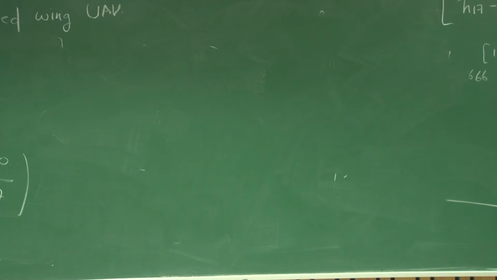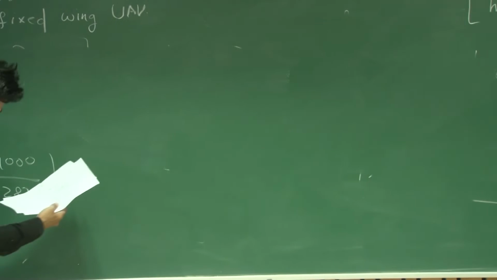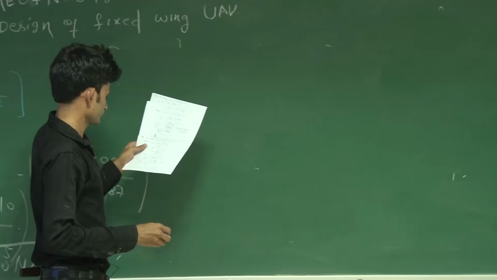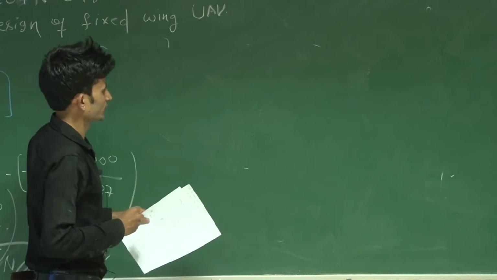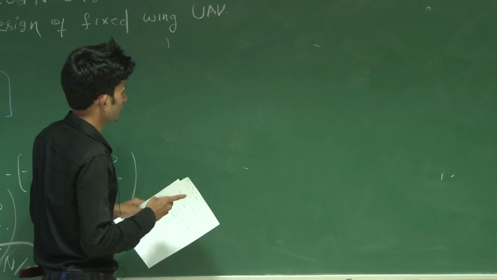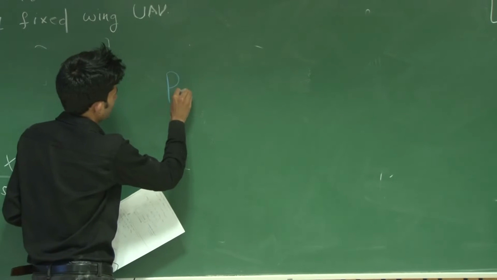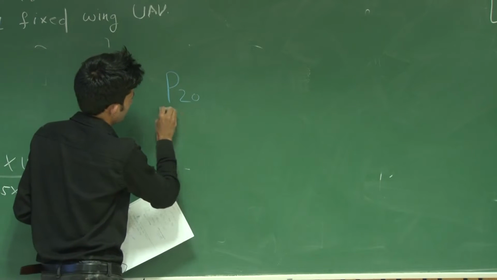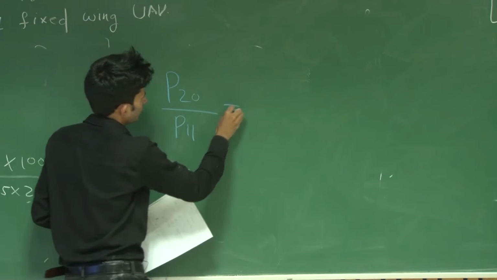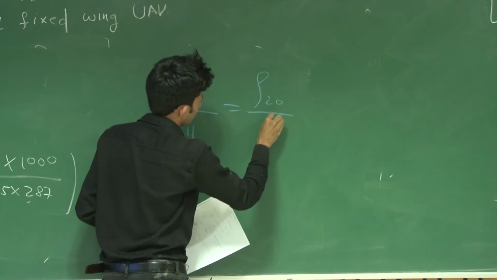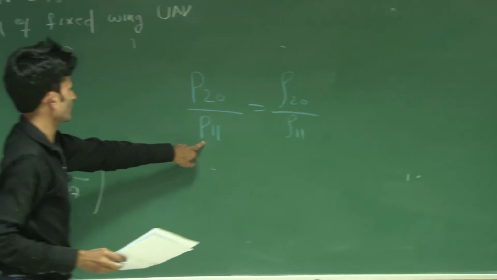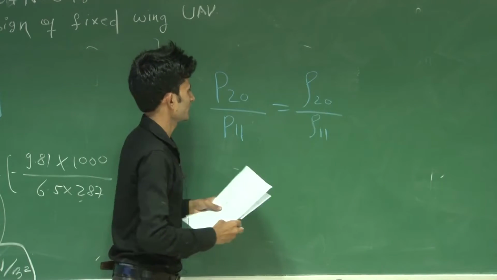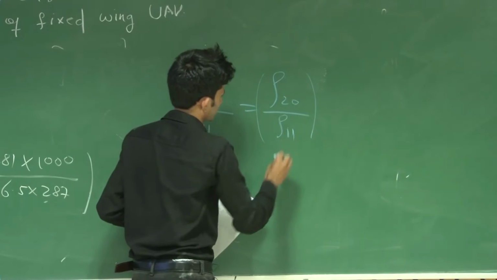Here you can use a trick, instead of finding P individually at 11 kilometer. You have to find the value of P at 20 kilometer, and you can find it using this: P20 by P11 will be rho 20 by rho 11. I am not using P10 because these two ratios will be the same. So you can directly use the data from the previous equation.